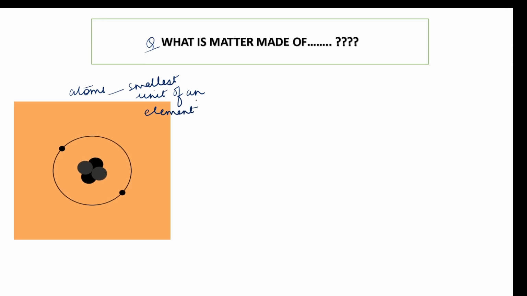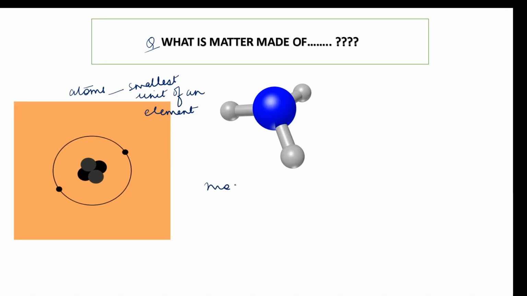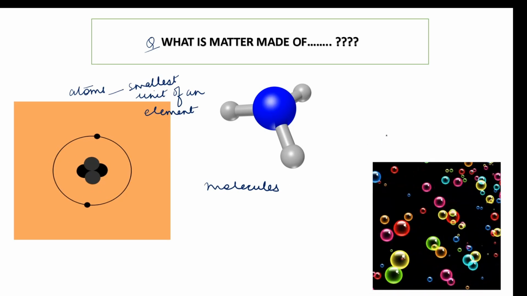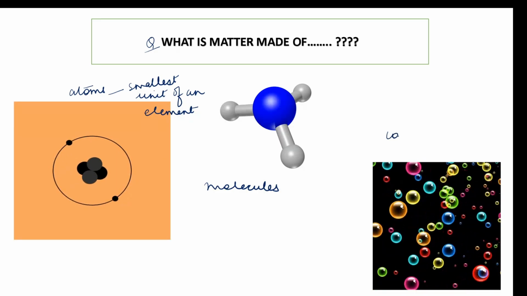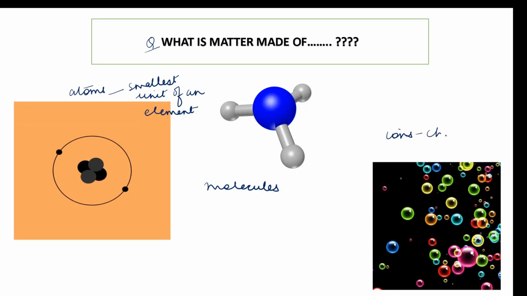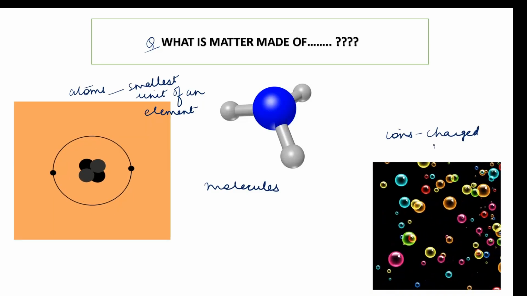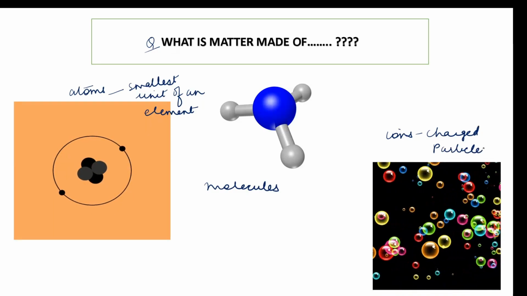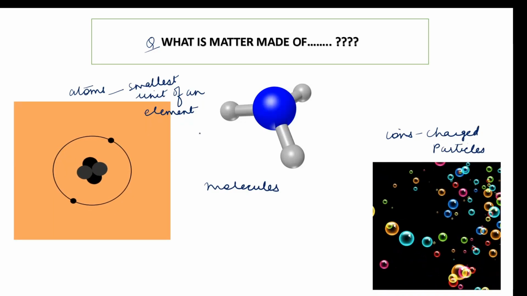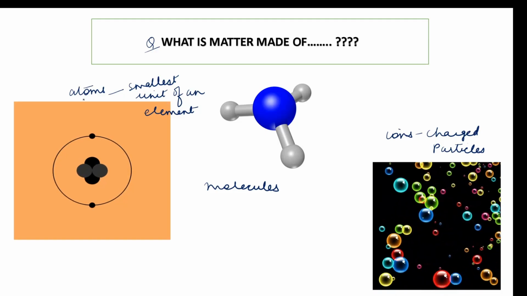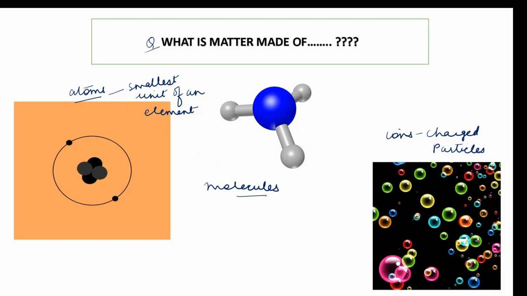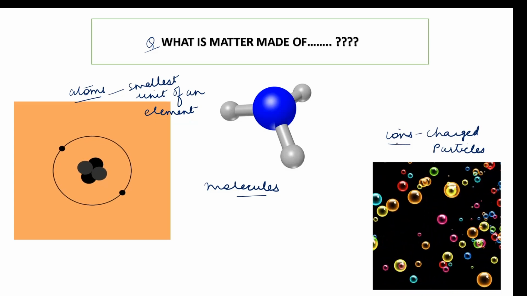So matter can be made up of atoms, it can be made up of molecules, or it can be made up of charged particles, which we call ions. So if somebody asks you what matter is made up of, what will you say? It can be made up of atoms, molecules, or ions.